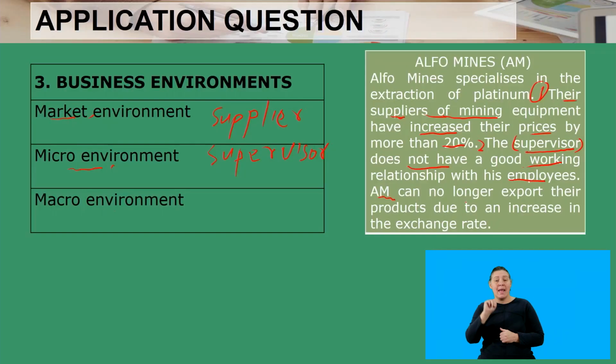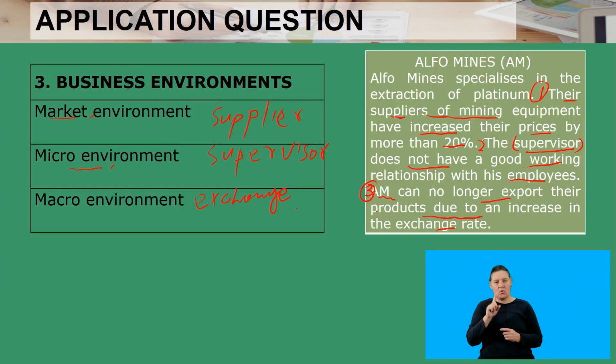And then AM can no longer export their products due to an increase in the exchange rate. That is a challenge on the macro environment, especially because of the idea of the exchange rate. So the classification should be clear and should link to the challenge that you identified in question 2. So that is question 3, and that is question 2, quoting the challenge for 1. So that would be your challenges.